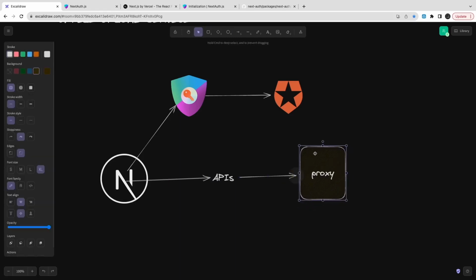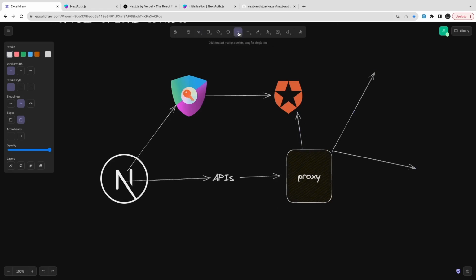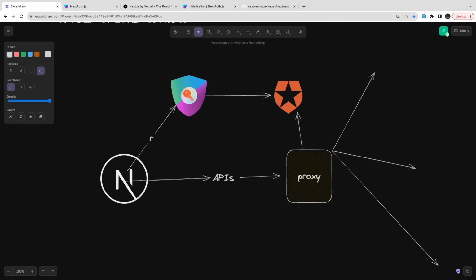Then the Next.js server-side APIs are going to call the proxy, and the proxy will validate the token which is coming in the headers. First it will validate, then only it will forward the request to the target microservice, making sure that these individual services are hidden and the only way in is through the proxy. You cannot call these services directly.